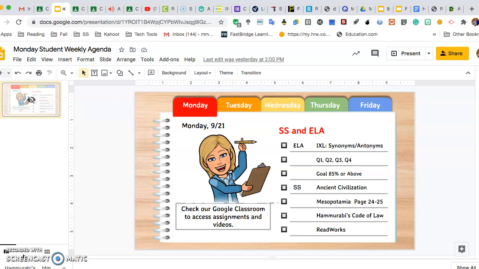You have Q1, Q2, Q3, and Q4, and those are not posted. You just need to go to your IXL app and make sure you're in 6th grade language arts, and you need to do all 4 of those. The goal is always 85 or higher. Just remember, 85 is a B. So if you want a better grade than that, you need to keep on going until you get into the 90s, which would be some type of an A.